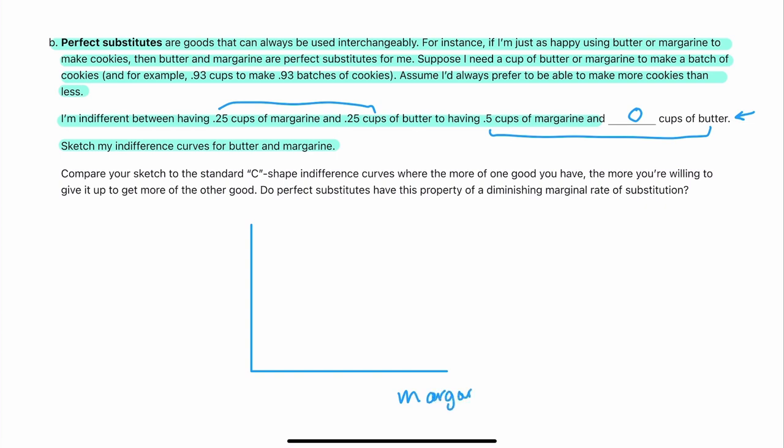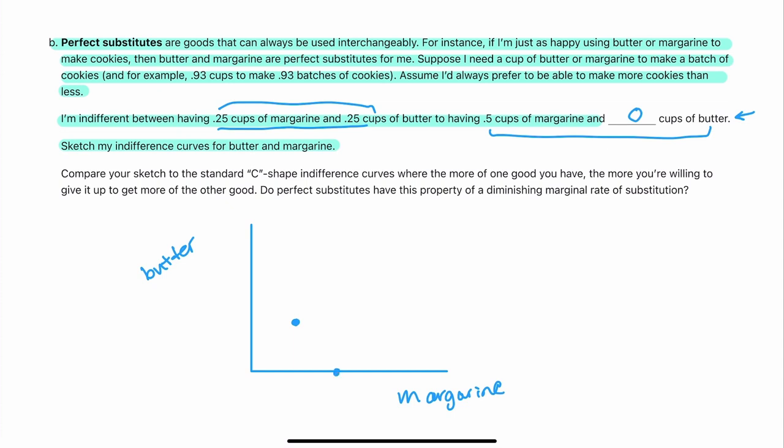Doesn't matter which you put which way. Margarine here and butter here. And I say I'm indifferent between having 0.25 cups of margarine and 0.25 cups of butter. Let's put that here. To having half a cup of margarine and 0 cups of butter. So that would be over here. Half a cup of margarine and 0 cups of butter.